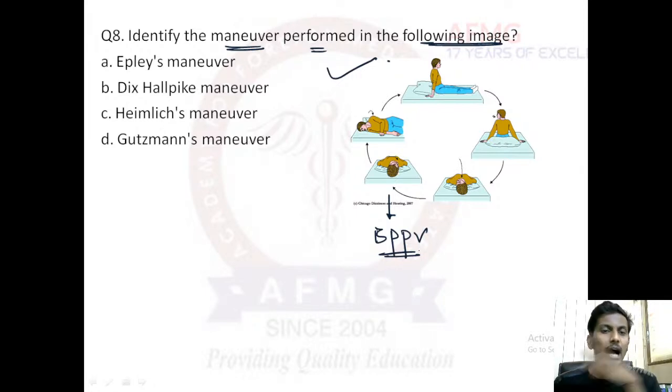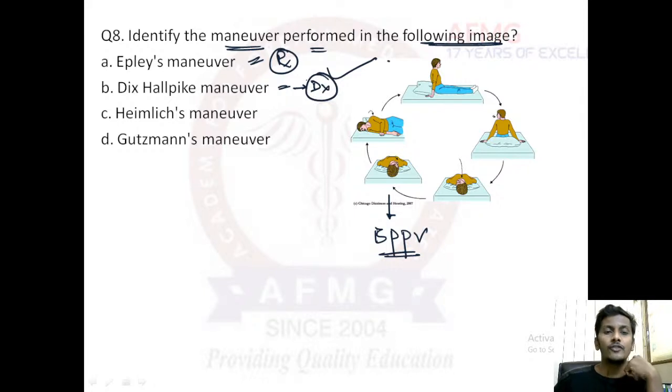So please remember how to differentiate. As we all know, in BPPV, Epley's maneuver is used for treatment, whereas Dix-Hallpike maneuver is used for diagnosis.